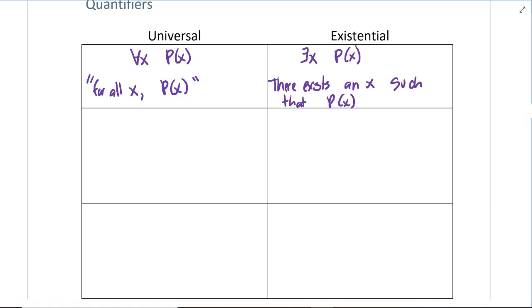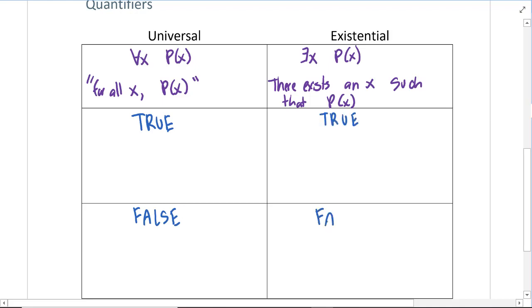A universal quantified statement is true. Well, let's go ahead and fill this in first. When are each of these true and when are they false? So a universal quantified statement is true if that P of X statement is true for every single X in the domain.